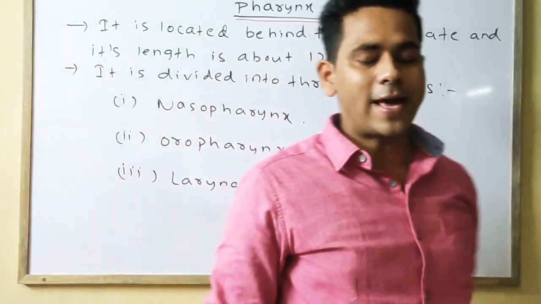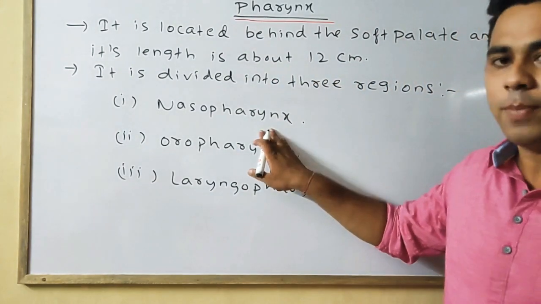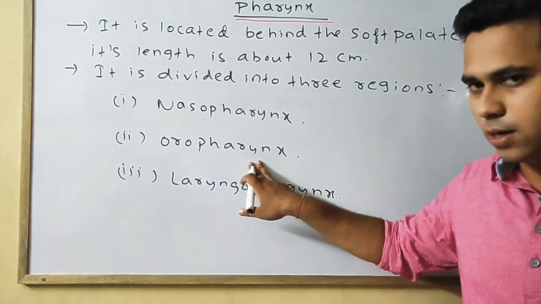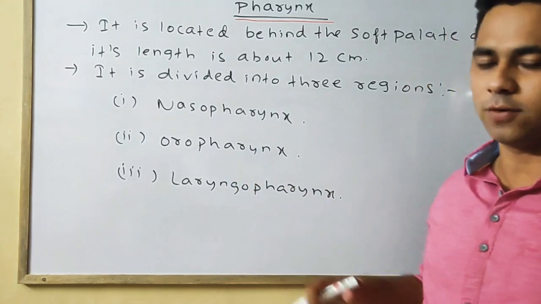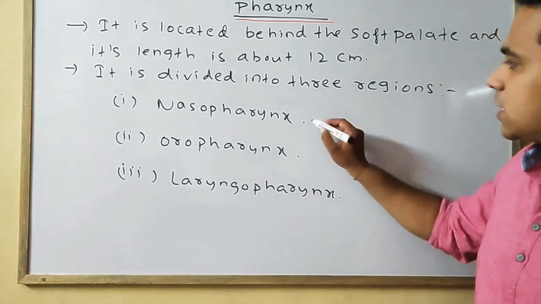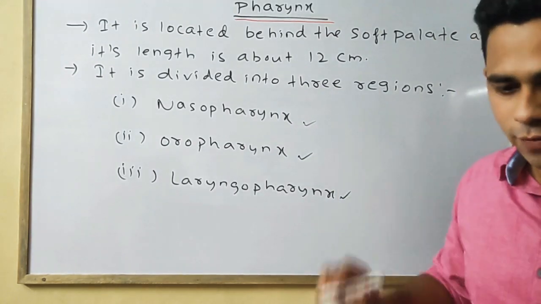Okay, so the pharynx region is divided into three major parts. Upper part of the pharynx is known as the nasopharynx, middle part is the oropharynx, and the last part or the posterior part of the pharynx is the laryngopharynx. Now we'll discuss in detail the nasopharynx, the oropharynx, and the laryngopharynx.